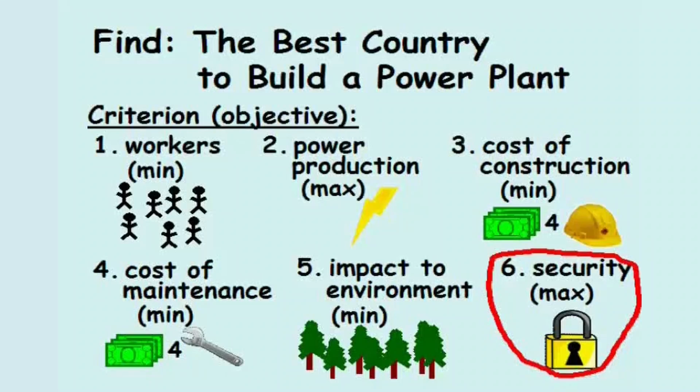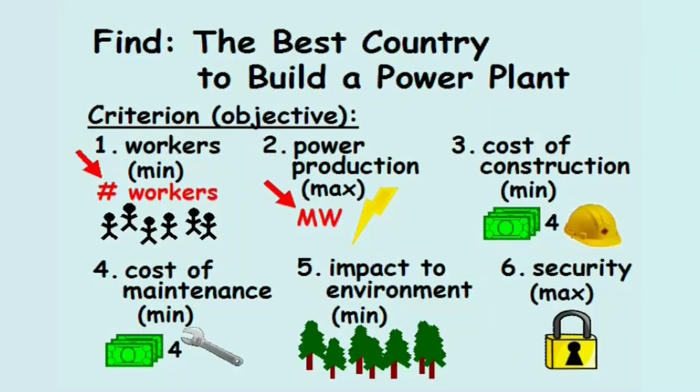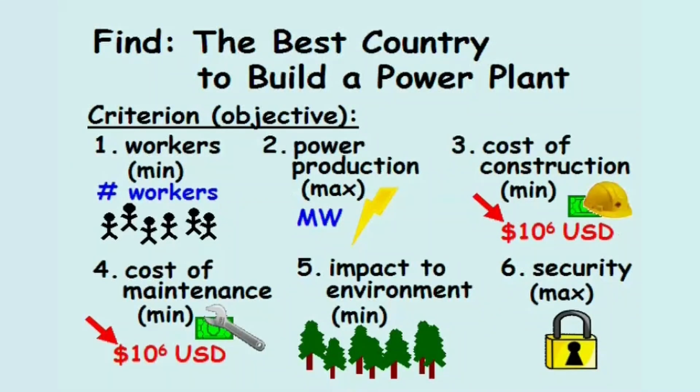The units for the 6 criteria are the number of workers for workers, megawatts for the units of power, and $1 million for the cost of construction and annual maintenance. The environmental impact and degree of security criteria are harder to measure and less objective in nature than the number of workers, the power production, or the costs.